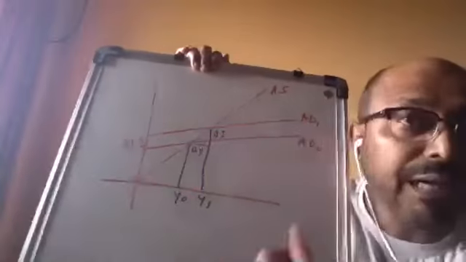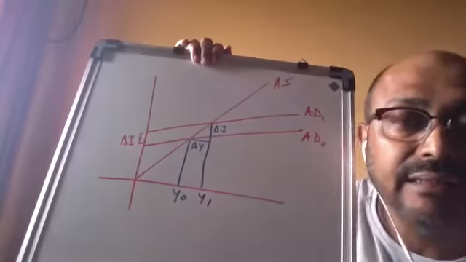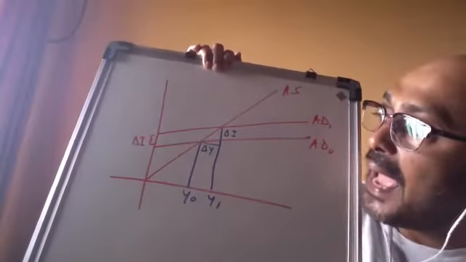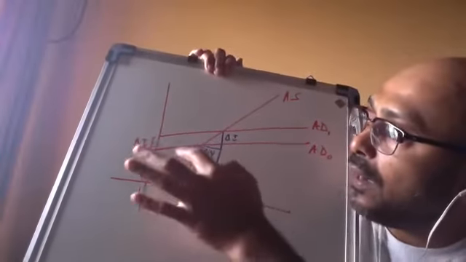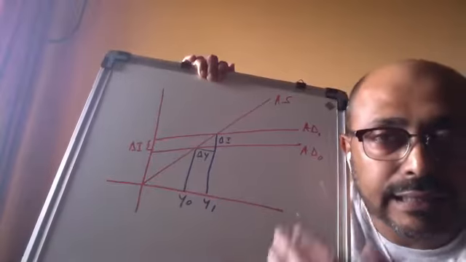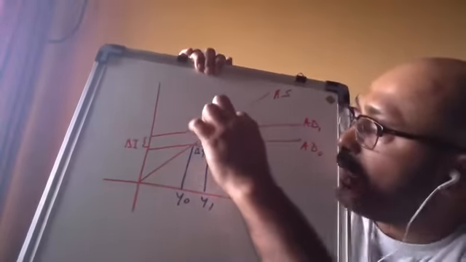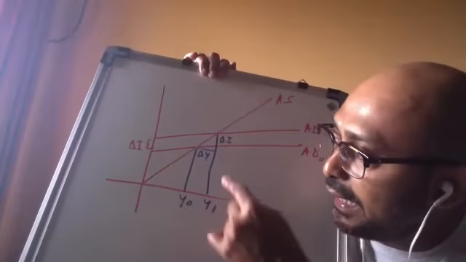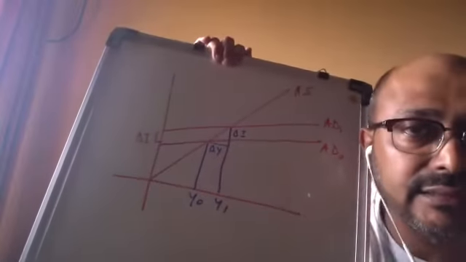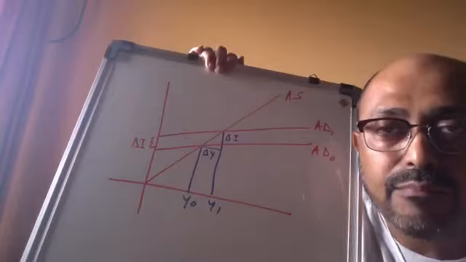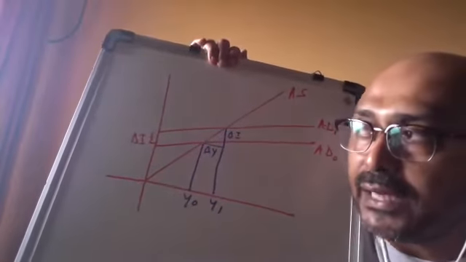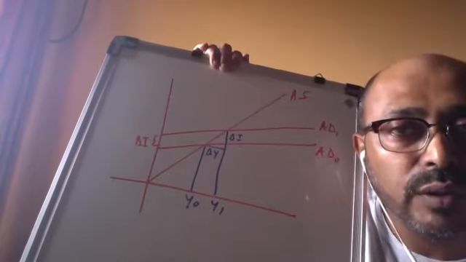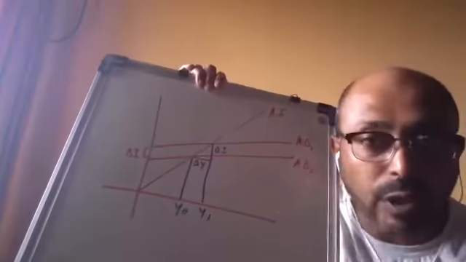See, if we increase investment by delta I, income will be increased by delta Y. And as the slope of AD is less than the slope of AS, delta I is less than delta Y, or in other words, delta Y is greater than delta I. This is called multiplier. If the investment is increased by 100 crore, income will be increased by more than 100 crore. This is called the concept of multiplier.